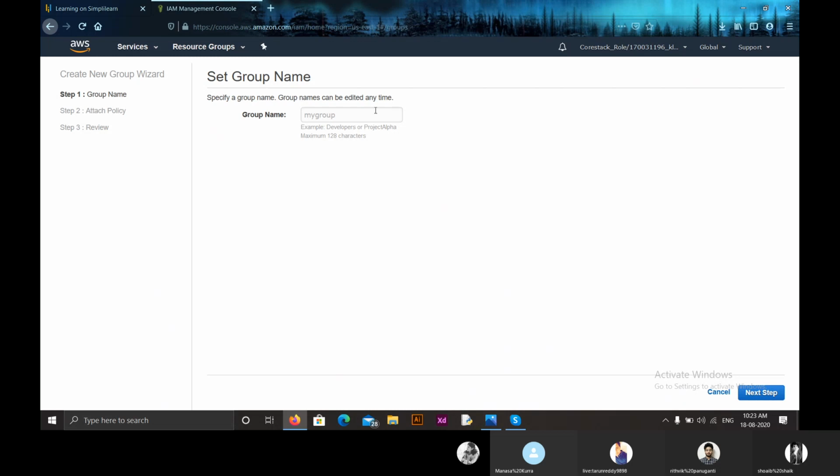Here we have to give a group name. I am giving the group name as BAIM. Generally, to create a group there are three steps. One is the group name, the second is to attach a policy, and the third is to review our group.